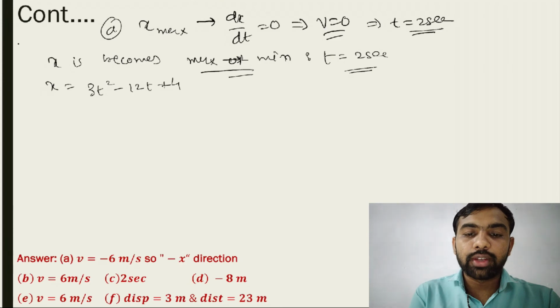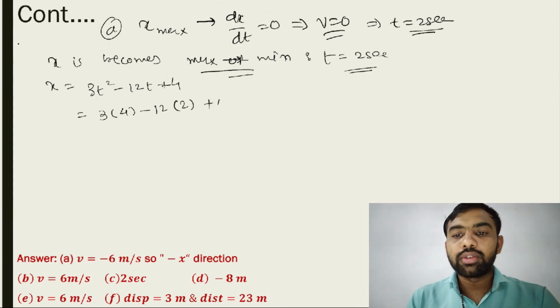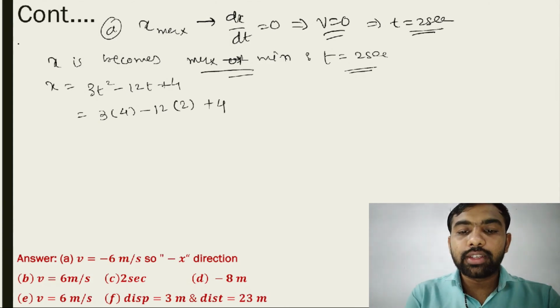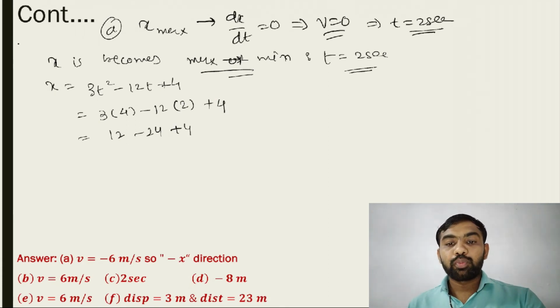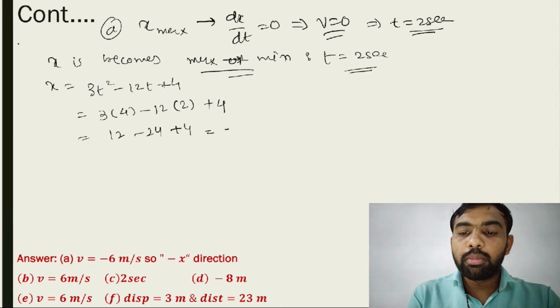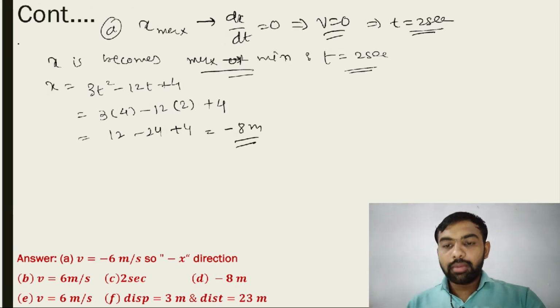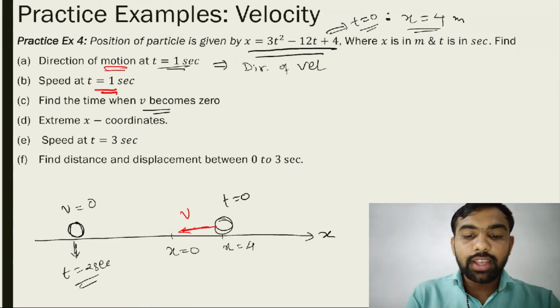So put t equal to 2 here: 3t squared, so 3 into 2 squared is 12, minus 12 into 2, plus 4. So what answer do you get? 12 minus 24 plus 4, that is minus 8 meter. मतलब कि minus 8 मीटर तक ऑब्जेक्ट जा रहा है, उससे बाद वापस आ जाएगा.